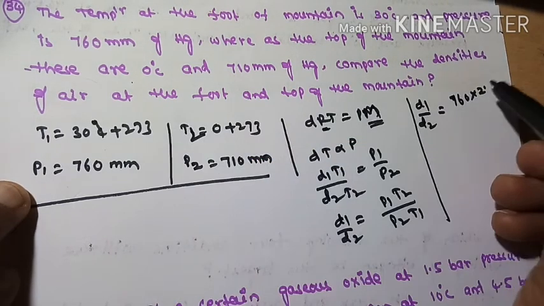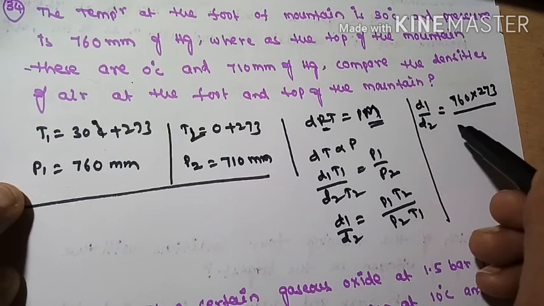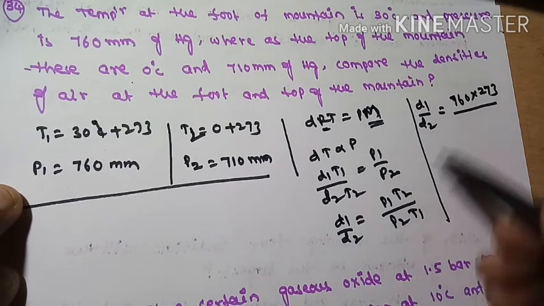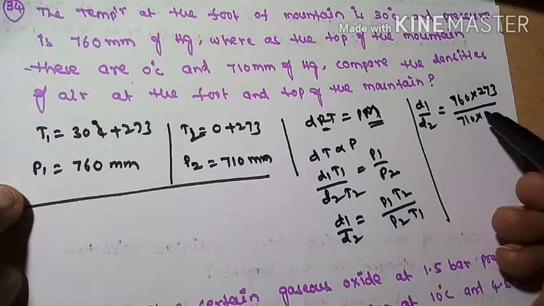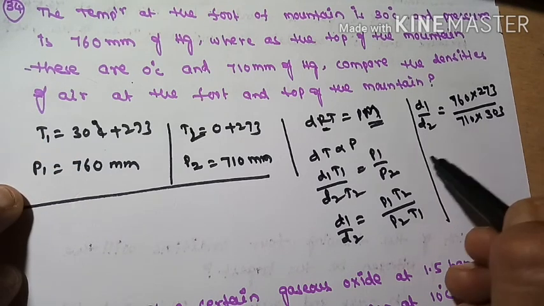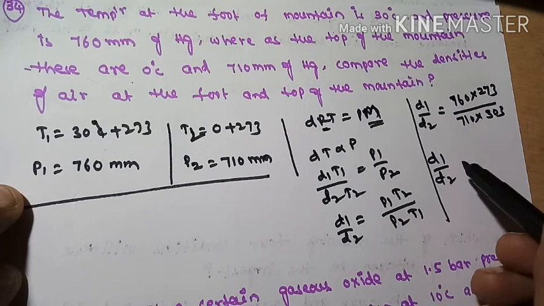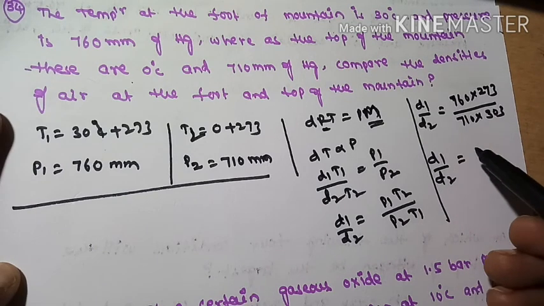This is T2, 273 divided by what? P2 is how much? 710 into T1 is how much? 30 plus 273, 303. So what will you get? D1 by D2, the ratio D1 by D2, how much will you get?